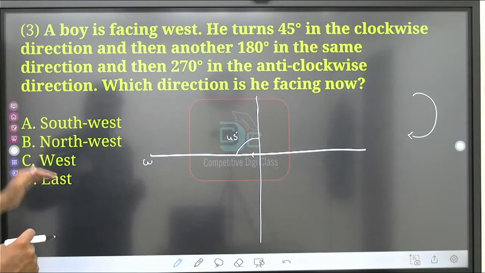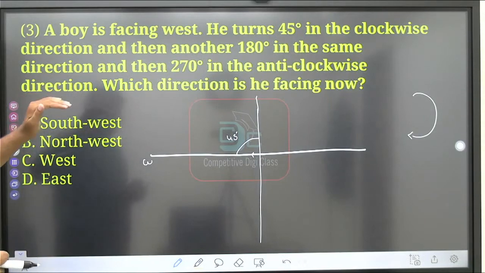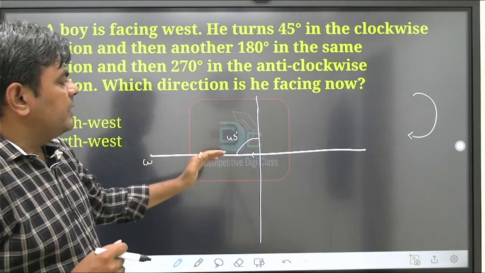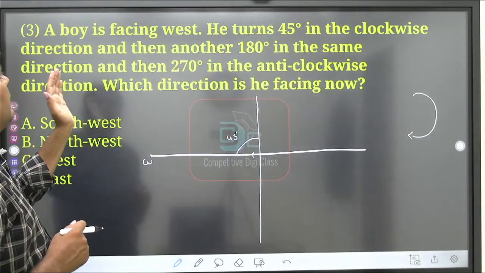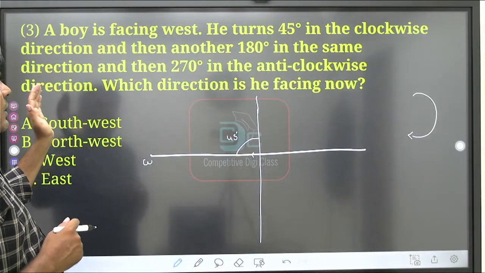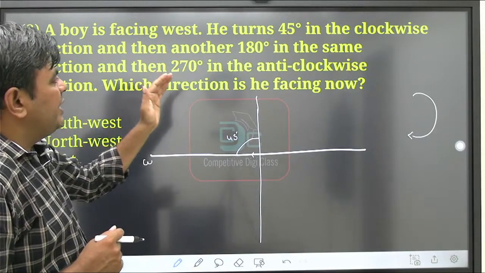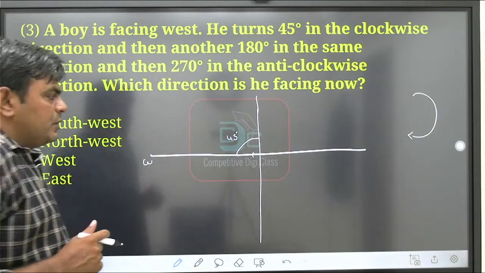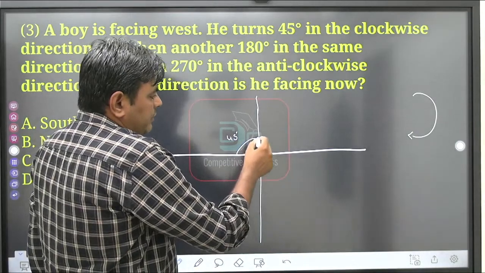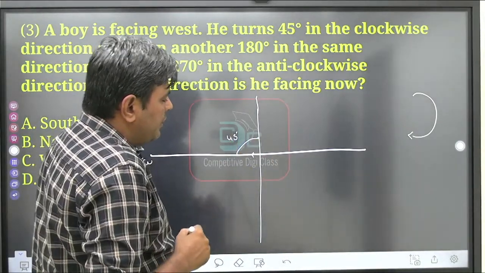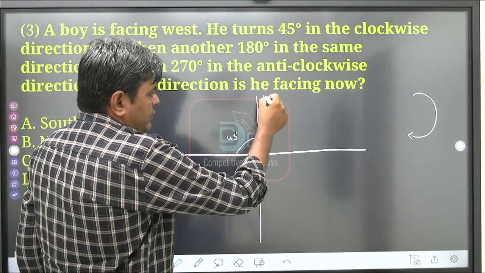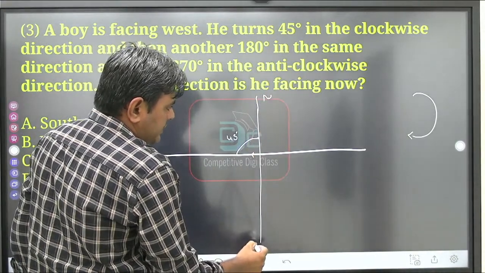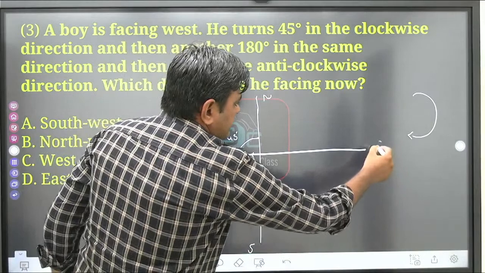First it turns 45 degrees in the clockwise direction, then another 180 degrees in the same direction. So from here you need to consider 180 degrees. We can say this is north and this is south, this is east.